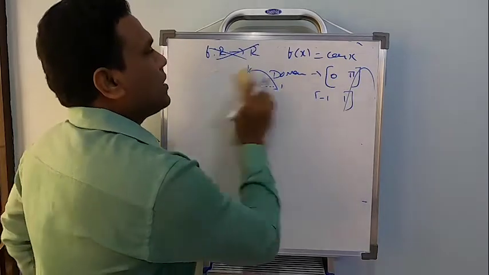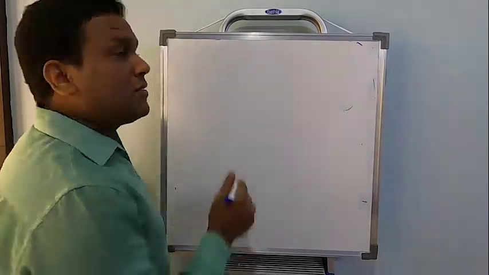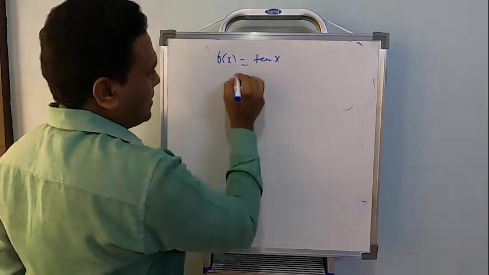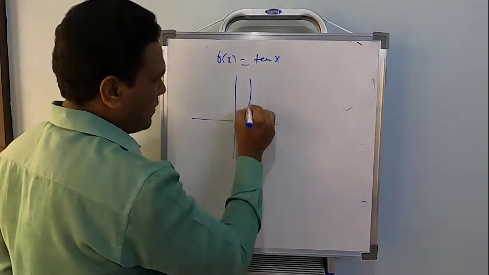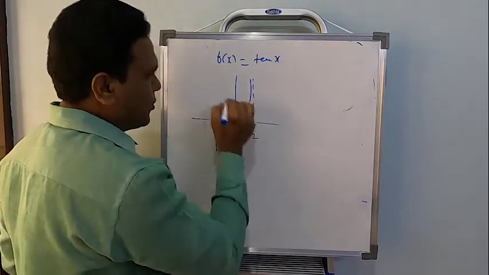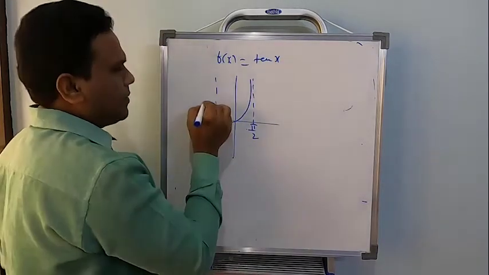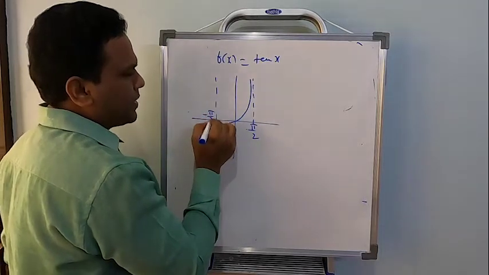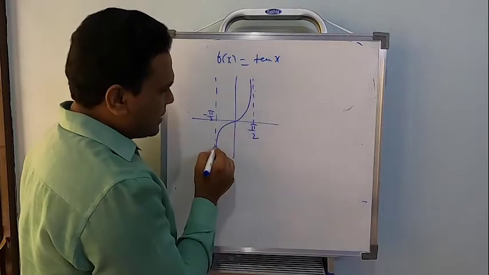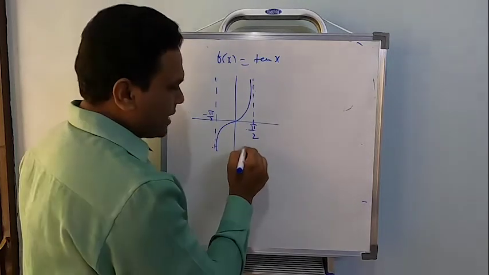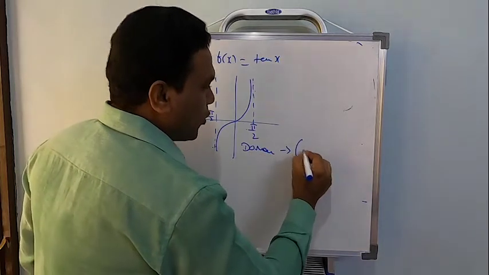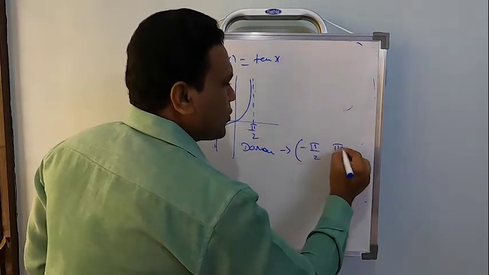Fine. Now, to say tan inverse will exist, if I take f of x equal to tan x, if you remember the tan wave, this will be pi by 2 and this will be minus pi by 2. Restrict between minus pi by 2 to pi by 2. Just notice here, these two are not touching. That means the domain should be the open interval minus pi by 2 to pi by 2.